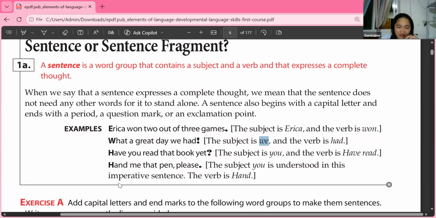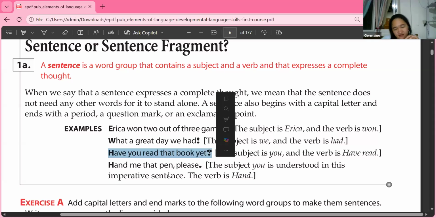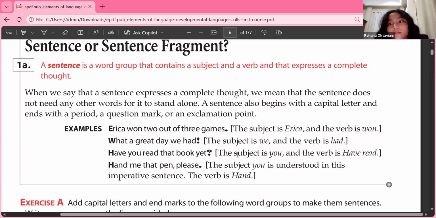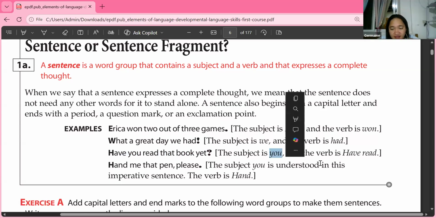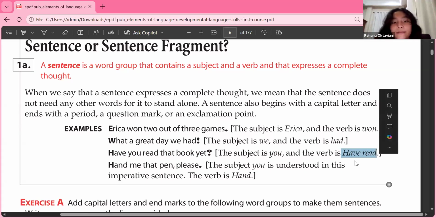Okay, another one here, third sentence. Rihanna, thank you for being here. Rihanna, please read the sentence. Yes, miss. Have you read the book yet? What is the subject in this sentence? Okay, the subject is you and the verb is have read.